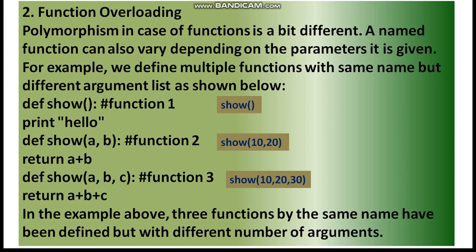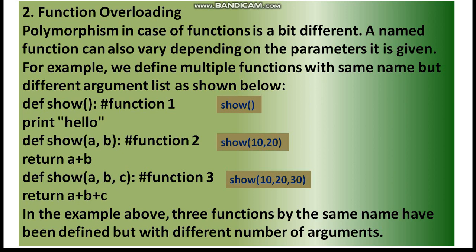Function overloading. Polymorphism in case of function is a bit different. A named function can also vary depending on the parameters it is given. For example, if we define multiple functions with the same name but different arguments: show with no argument, show a comma b, two arguments, show a comma b comma c, three arguments. In the example above, three functions by the same name have been defined but with different number of arguments.